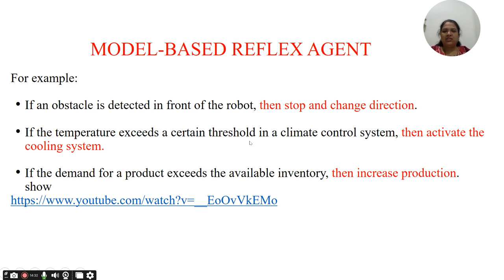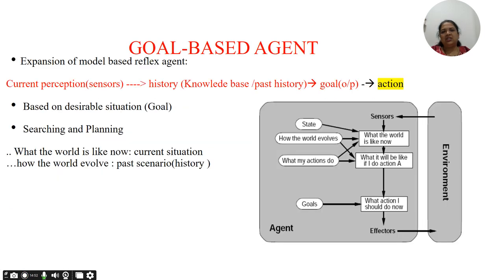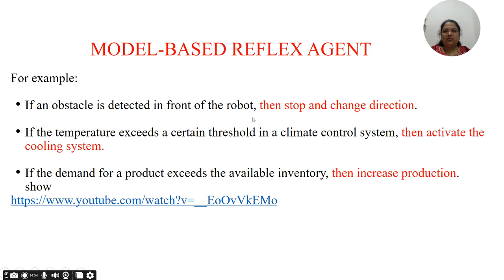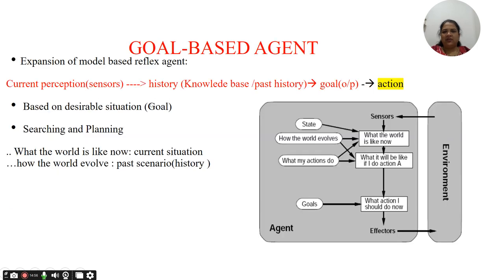If the temperature exceeds a certain threshold, we are going to use the cooling system, otherwise we won't. If the demand for the product exceeds the available inventory, then increase the production. That is how the model based reflex agent can act using condition action rules. Okay, so this is the model based reflex agent.